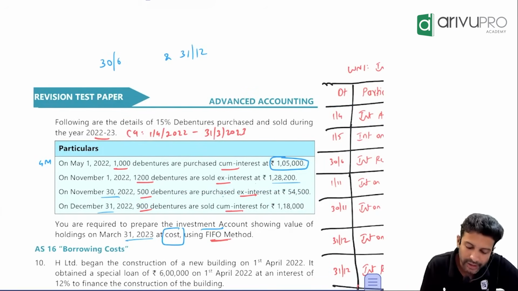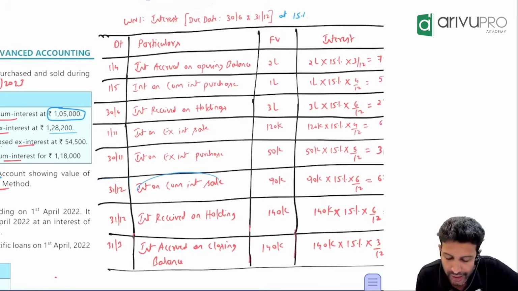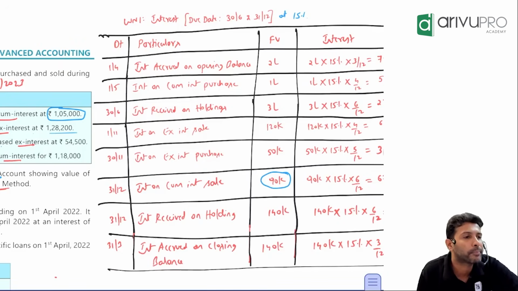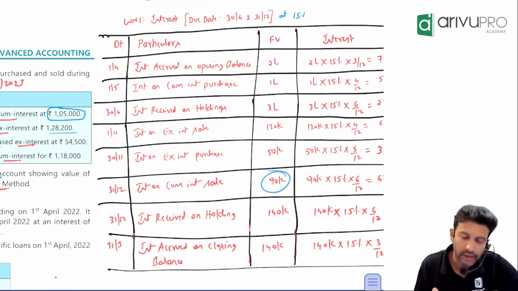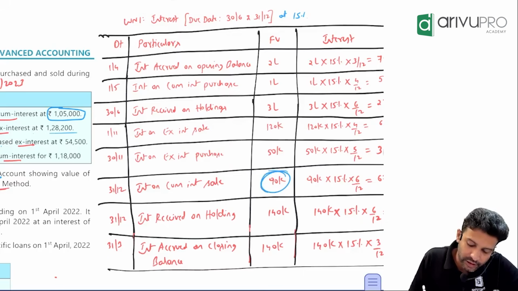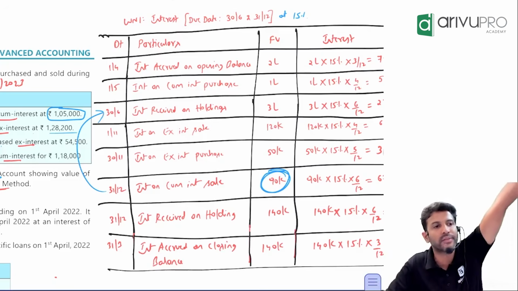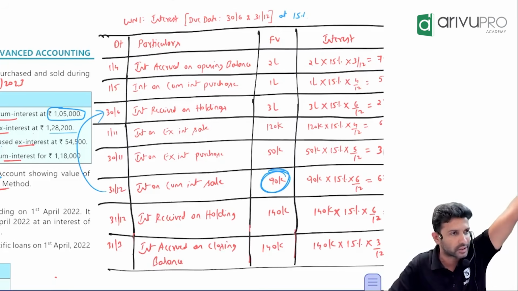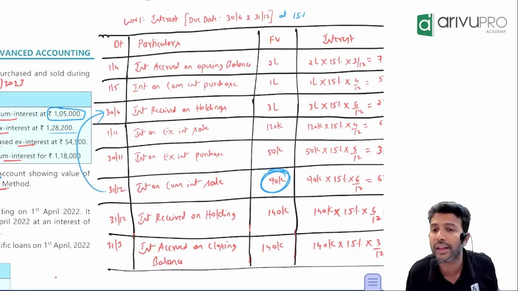Okay, so how many debentures? 900. Which day? 31st December, you made a sale on what basis? Cum-interest basis. 900 debentures, total face value will become 90,000. Sir, you are the seller. You have received the interest on these debentures lastly on what date? 30th June. Because you have already sold now, who will receive the interest from the company? The purchaser. On these 90,000 debentures, we have received the interest only till 30th June.